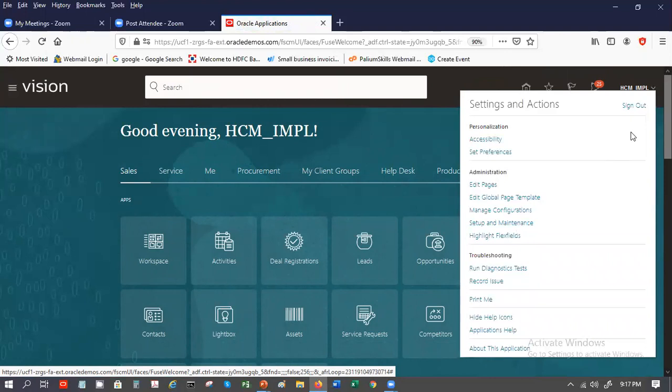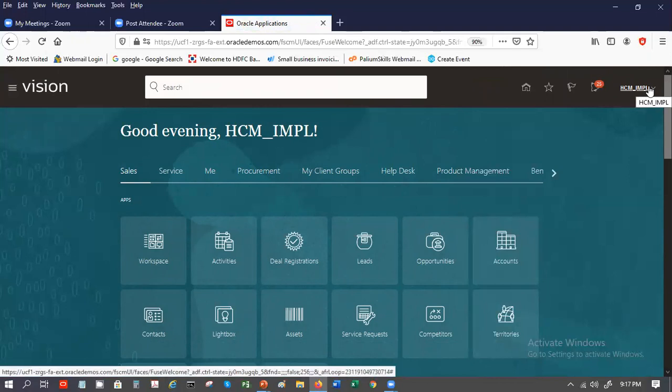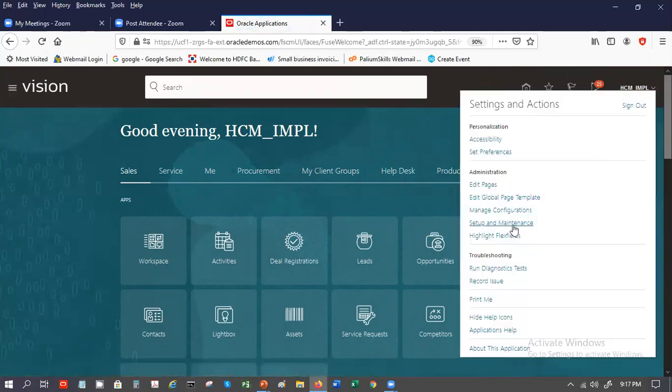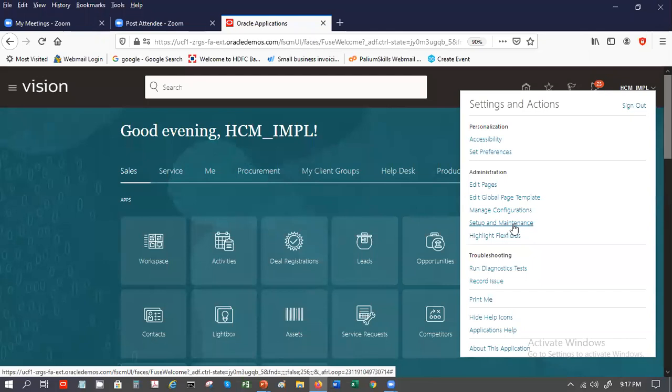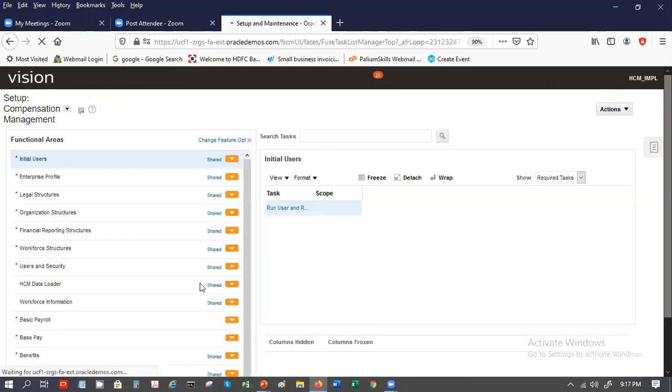Now see, I'm going into this, I click on the user ID here, then I go into setup and maintenance, which is also called the functional setup manager. You might hear the term functional setup manager. Don't wonder what it is. It is nothing but setup and maintenance, the piece where you get access to all the setups in one central place.